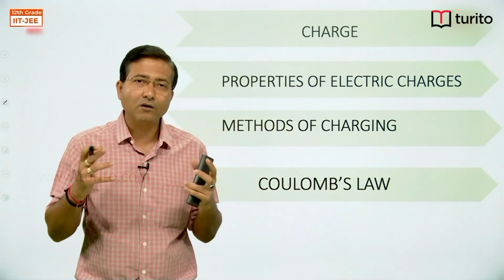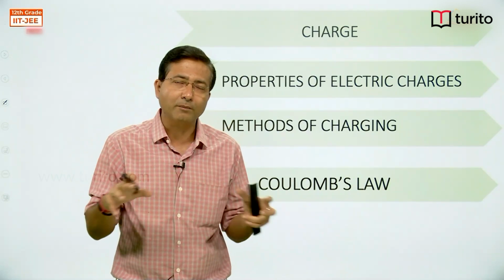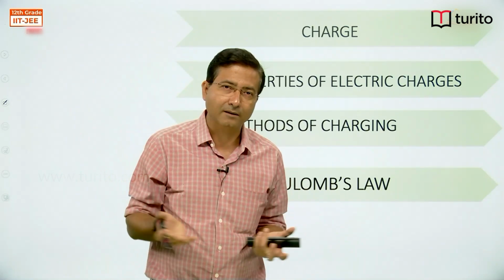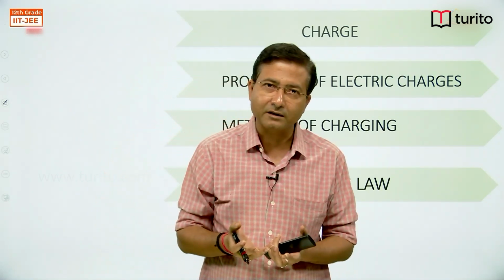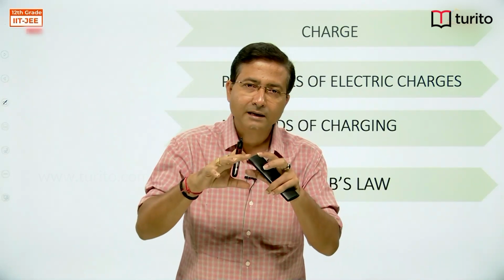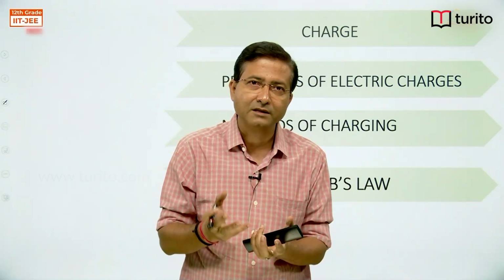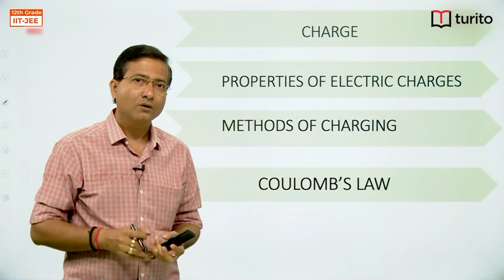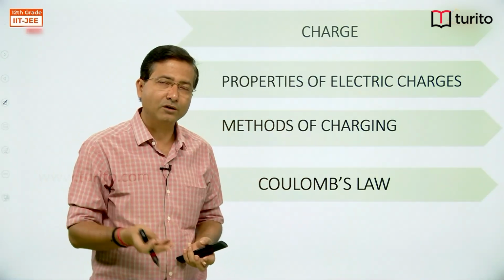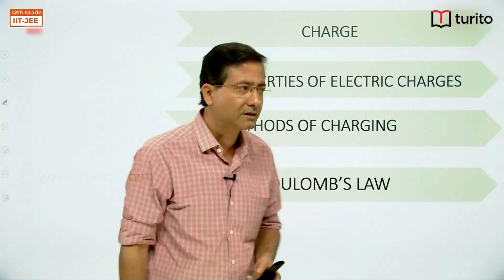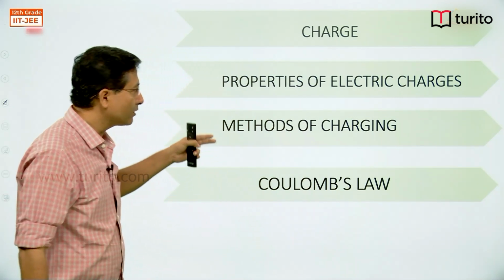When radiation of sufficiently large frequency falls on a metallic surface, then electrons start coming out from the metal. This is called the photoelectric effect. So by allowing radiation to fall on the metallic surface, we can make it positively charged because electrons are going out. So by thermionic emission and by the photoelectric effect, we can charge the body. These are the methods of charging.